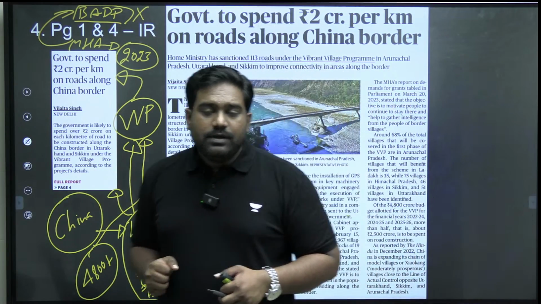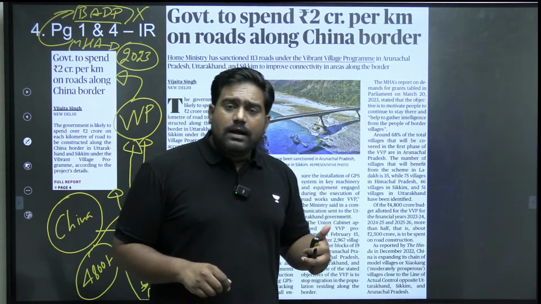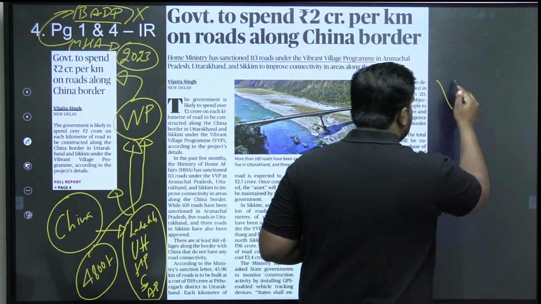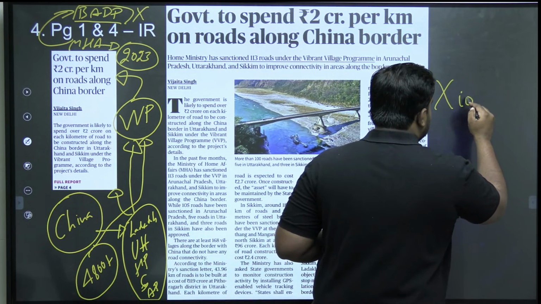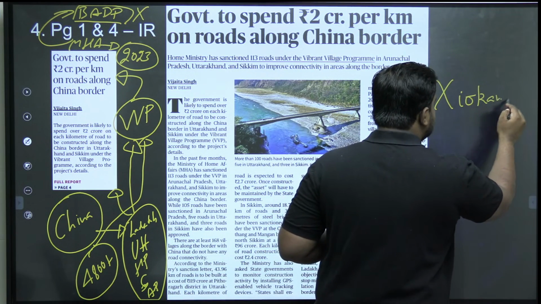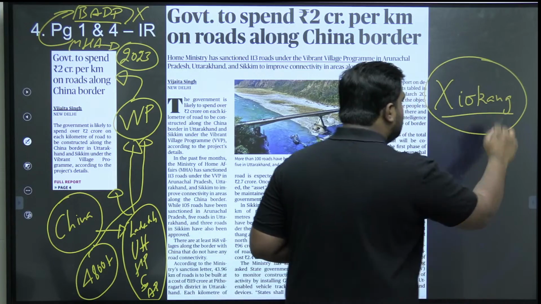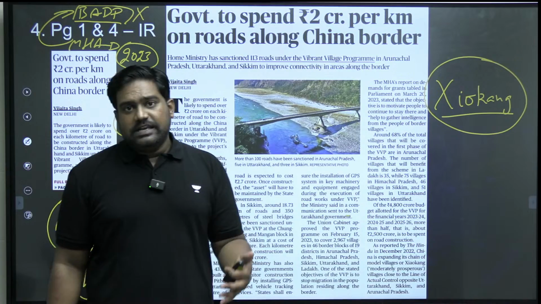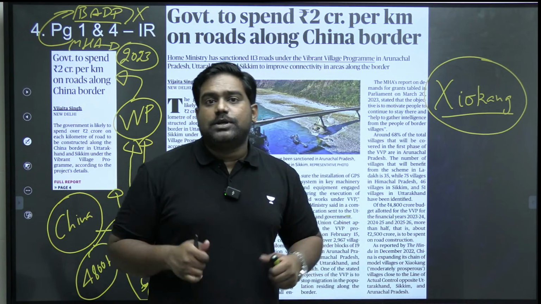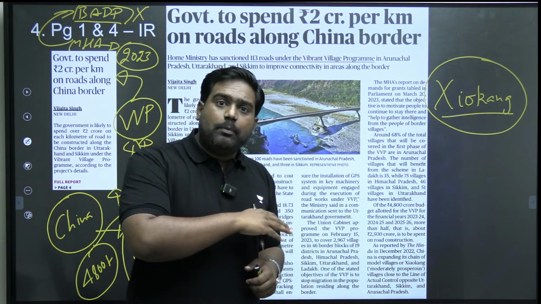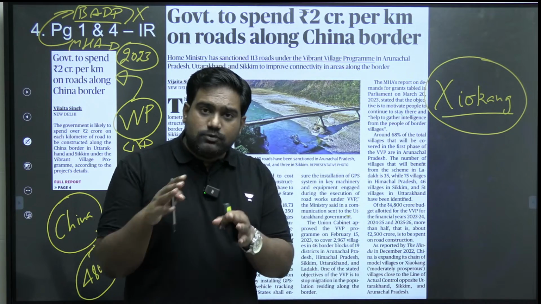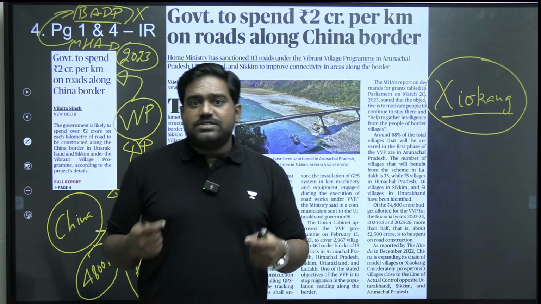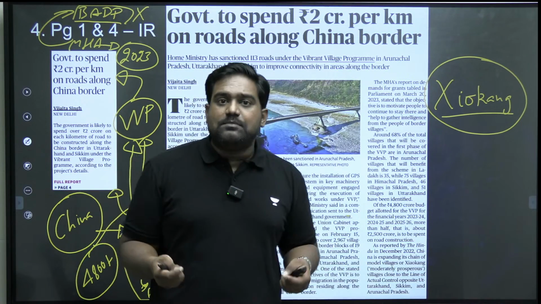And also China already has a village development program called Xiaokang. China has been pioneering these so-called model villages. Over the years, it has built brand new villages along the line of actual control. And it has even brought population from other parts of the country and forced them to settle in these border villages. So China is doing this as part of its strategy to enhance its claims along the disputed boundary.